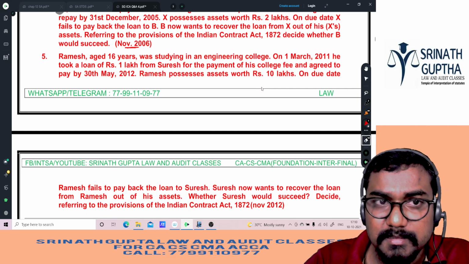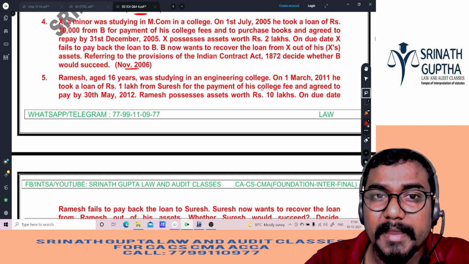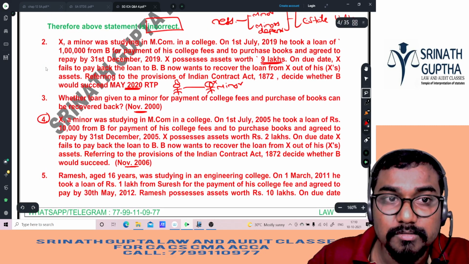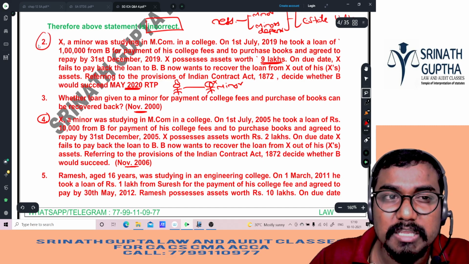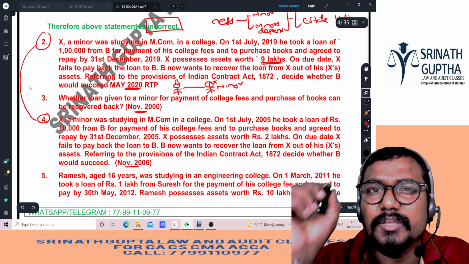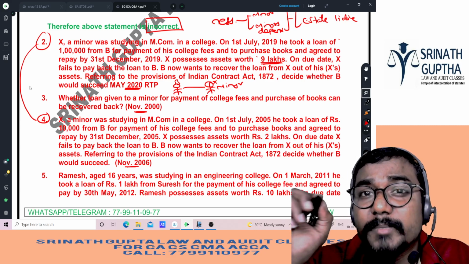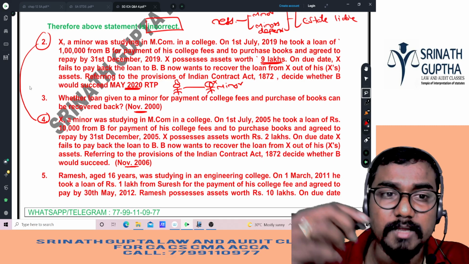Yes. Next question, 2006. X, a minor, was studying in... See, if you observe, beta, 2006, 2020, copy paste question, beta. I am telling you now, the same question will come in the exam, including comma and full stop, beta. Believe me, I am proving it to you also.